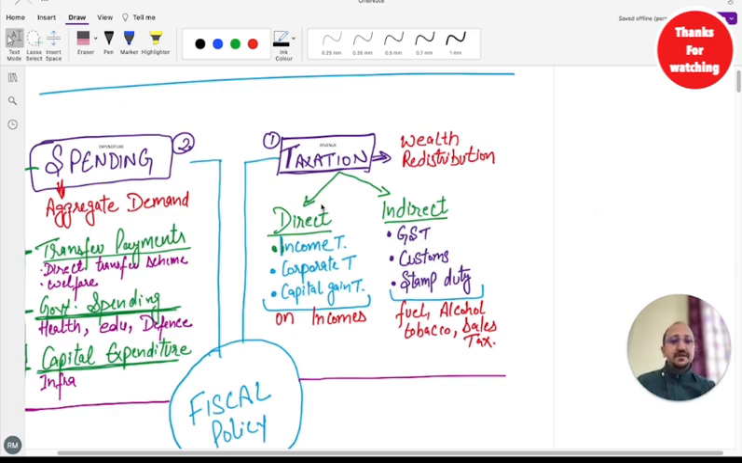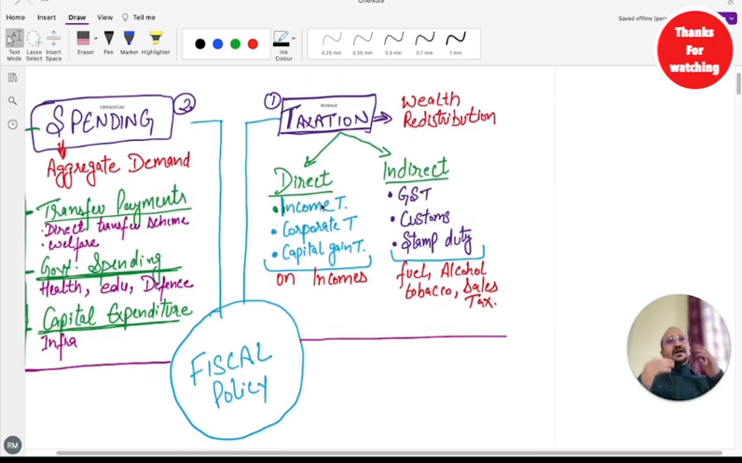What is a fiscal policy, guys? Fiscal policy is issued by the government, by the finance minister, whereas monetary policy was issued by the central bank. These are two different things. Now, fiscal policy has a different agenda, whereas monetary policy has a different agenda. We'll discuss that in the coming slides.